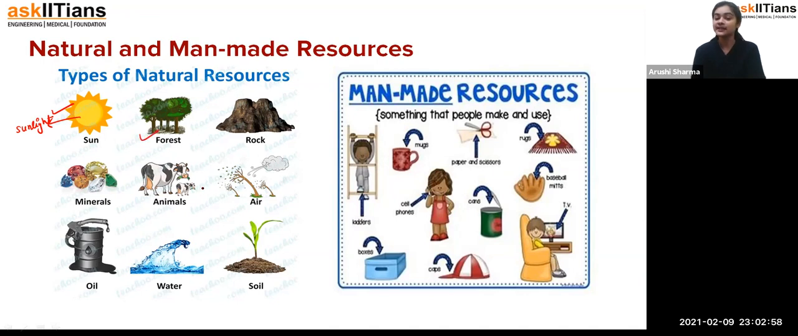Forest, we are getting so many things from it. Rocks, minerals, animals, we are getting from nature, we are not making animals. Exactly. So that's how we can get milk from them, and then other milk products like ghee, butter, cream, ice cream, so we are getting all such things from it. So that's how it is again a natural resource. Air is again an important thing, students, we require air for breathing. So that's how. Oil, water, soil, we have already discussed all such things.